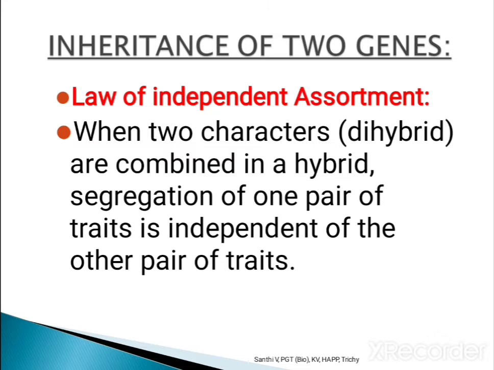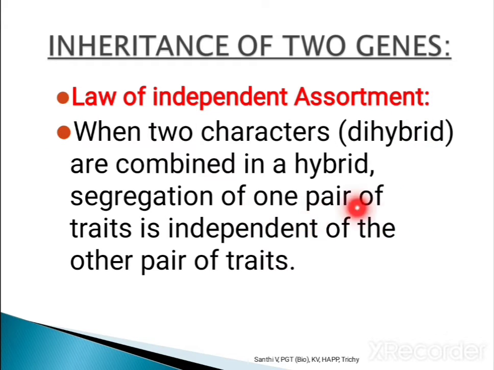So next let us study the inheritance of two genes, that is the dihybrid cross. On the basis of the dihybrid cross only, Mendel proposed the law of independent assortment. Already we studied the law of dominance and the law of segregation, on the basis of the monohybrid cross. Here on the basis of the dihybrid cross, that is two genes, when we study the inheritance of two genes, he proposed this law of independent assortment.